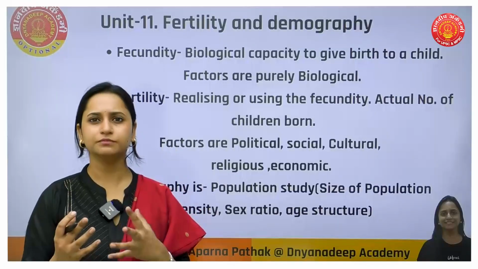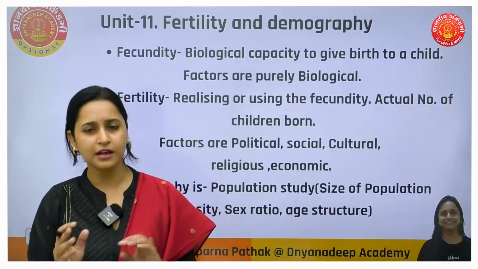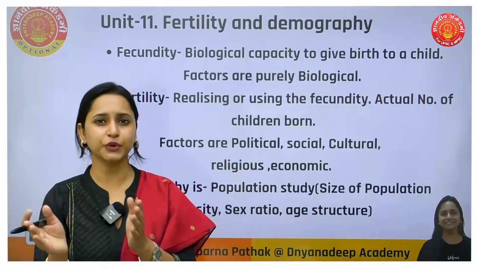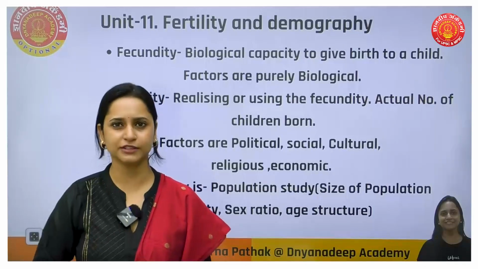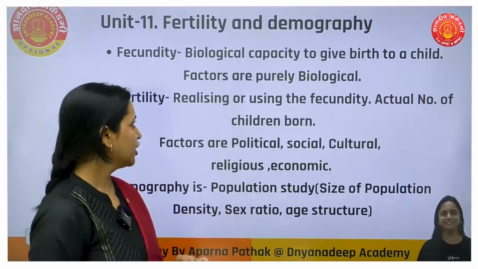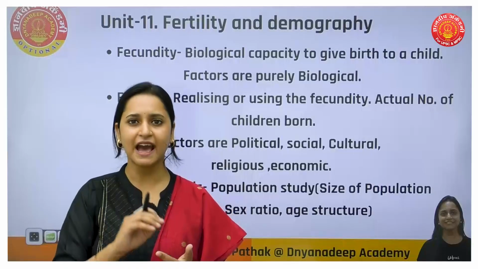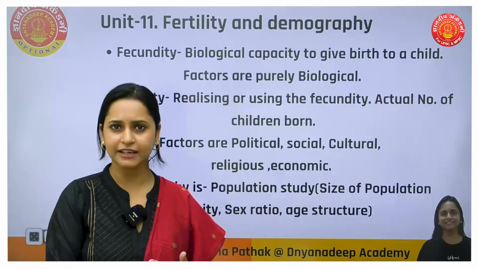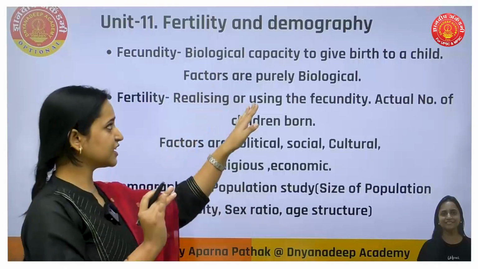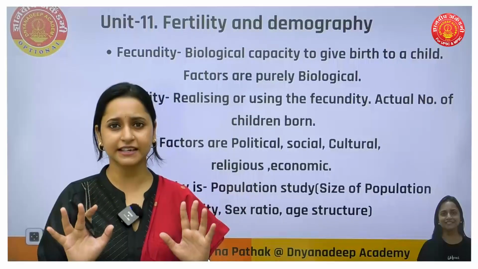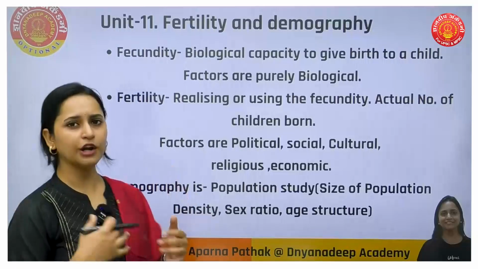ठीक है. Since the age after puberty itself, women get mature and they can give birth, but the ideal age is from 19 to 29, and till the late 30s or 40s also, women can give birth easily, no problem. Just take an example, एक 19 साल की लड़की, she is having fecundity, but she is not producing, right? So having fecundity and having fertility is different. Fecundity means biological capacity to give birth. एक 19 साल की लड़की, she is having the capacity of giving birth, that is fecundity. So the factors are purely biological.